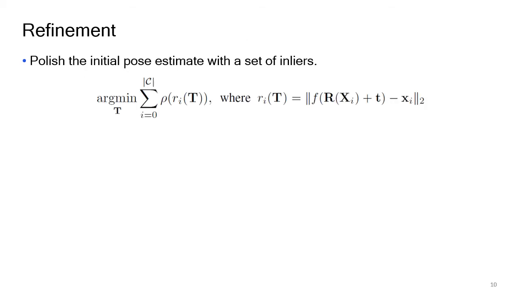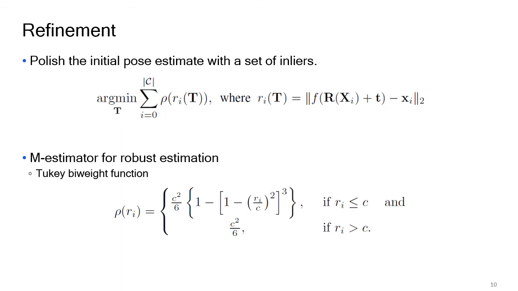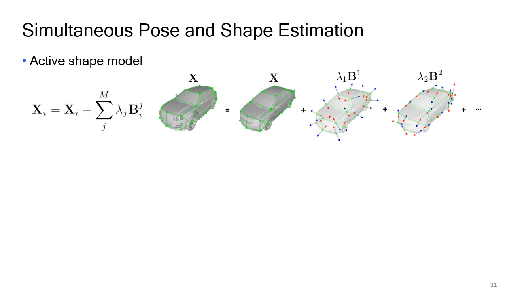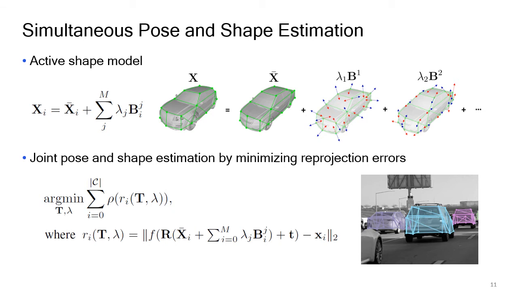The initial pose computed by the PnP solver can be optimized by minimizing the reprojection error of inliers. Moreover, we can use the M-estimator to get more inliers and improve the accuracy. The proposed method can be expanded to simultaneous pose and shape estimation in a monocular image. In fact, this task is an ill-posed problem, but in the literature, many existing works have utilized active shape models to solve the problem. Using this shape model, the pose and shape are jointly estimated by minimizing the reprojection errors.